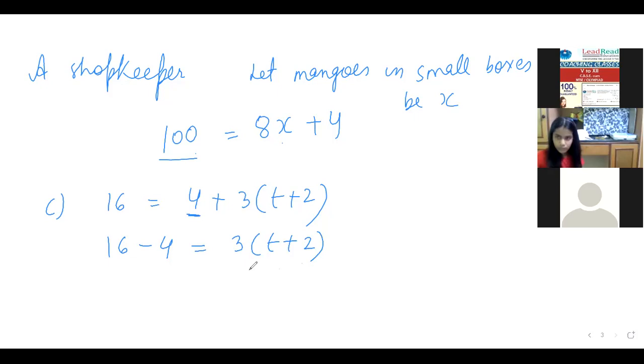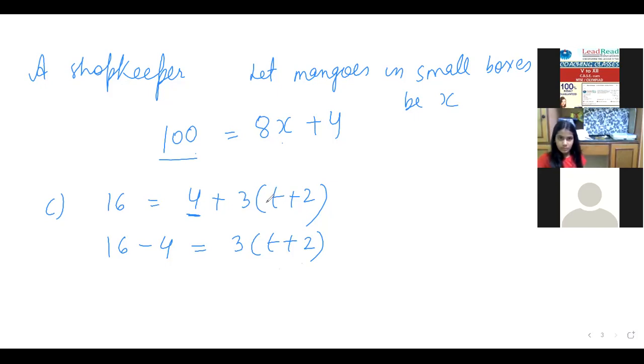Understand the first step? Yes, ma'am. Ma'am, I have done. What is your answer? Ma'am, t is equal to 2. Your answer is correct, Rakshita. Do tell me how you have done. Ma'am, I have written 16 is equal to 4 plus 3t plus 6. Yes, you have opened it.